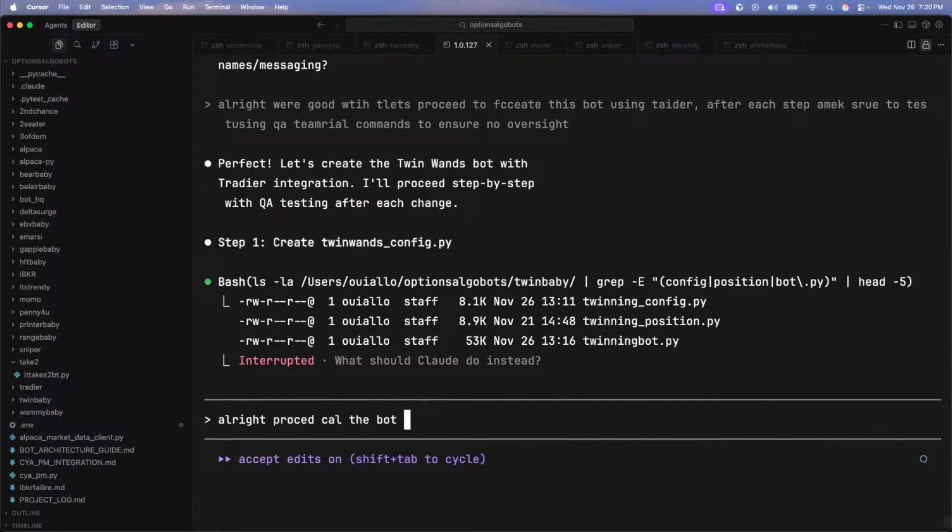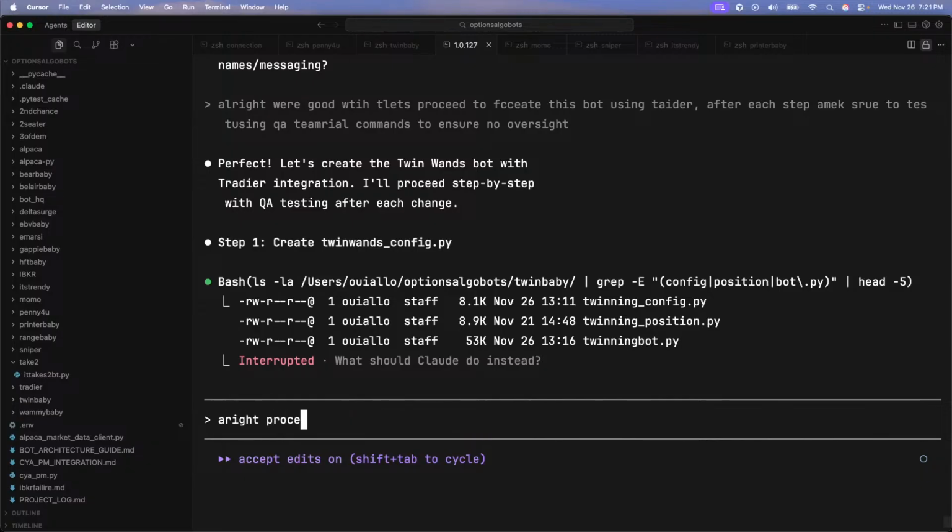Call the bot. Oh shit. Why can't I think of anything? Let me see. I don't know. This shit is like, all right.